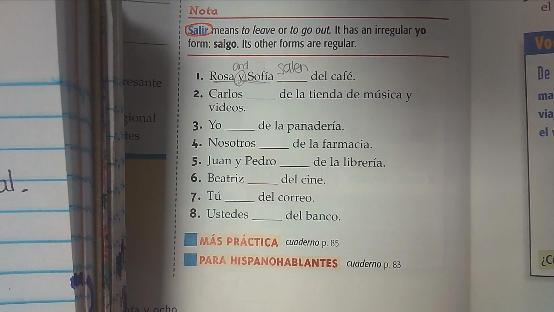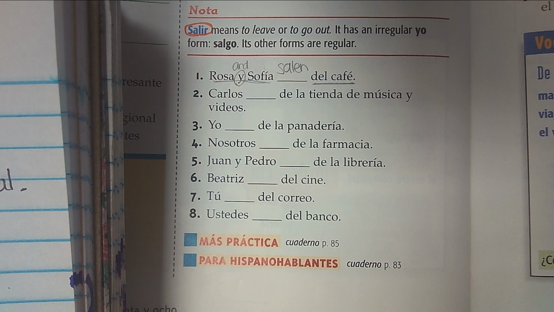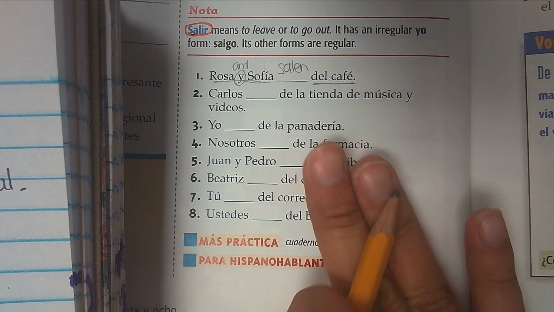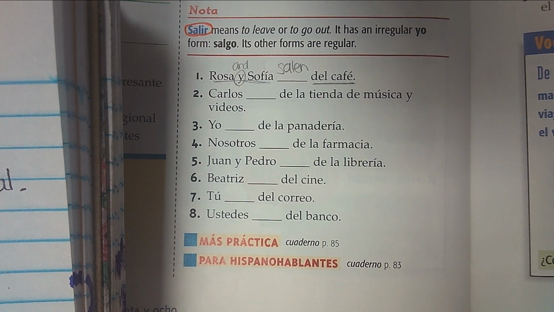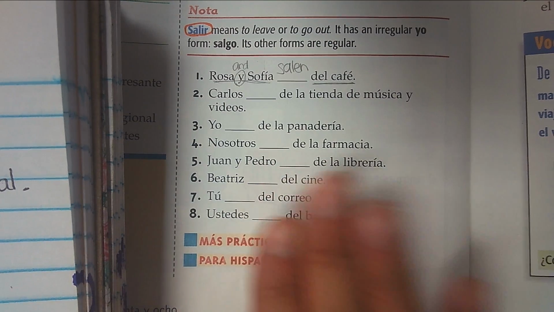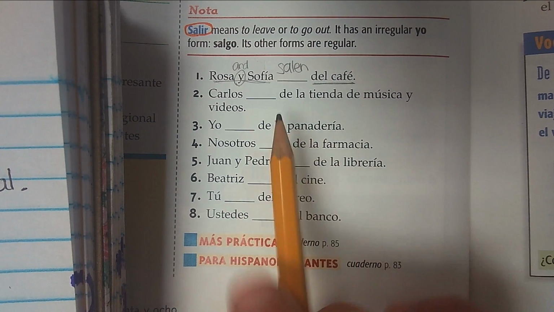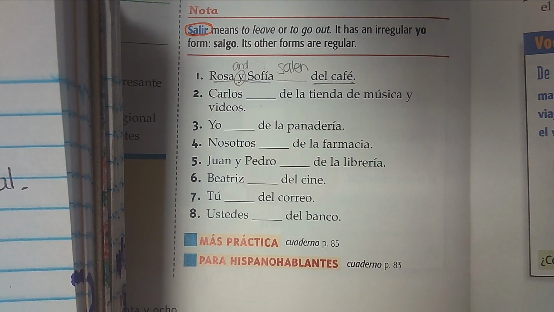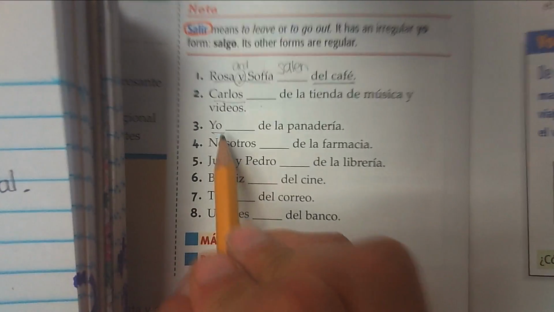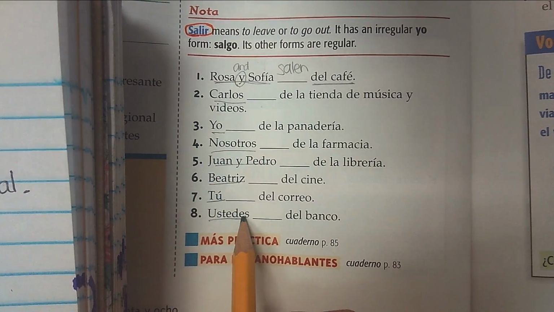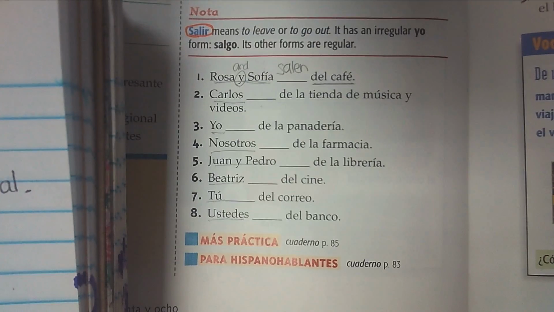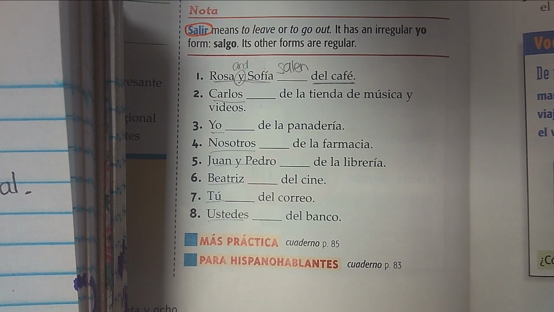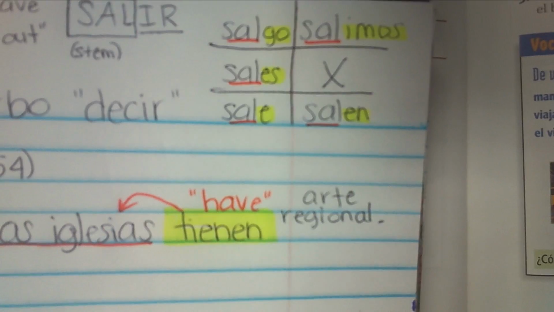Where do they come out or where do they leave from? Remember, this is vocabulary. What place is that, muchachos? Café is the cafe or the coffee shop. Again, that's a little bit of vocab review there. So again, you're going to find this in the attachments below in a Google document. I'll just transfer this information to that so you guys can simply type in the correct form of salir in there. Make sure to look at your subject or subject pronouns. That's going to be your biggest hint as to what form of salir to use. Okay? And again, use your little chart there.